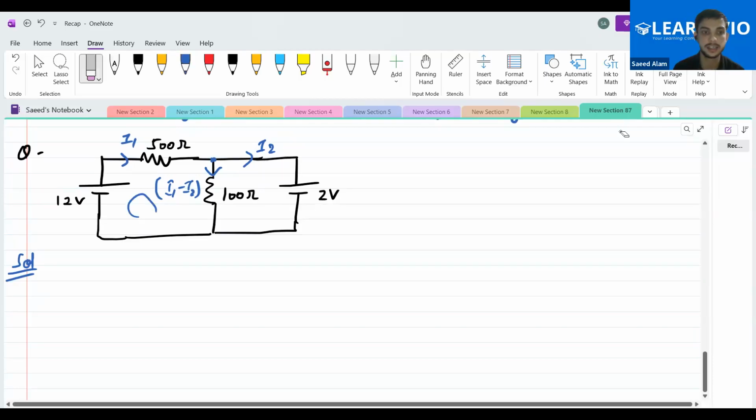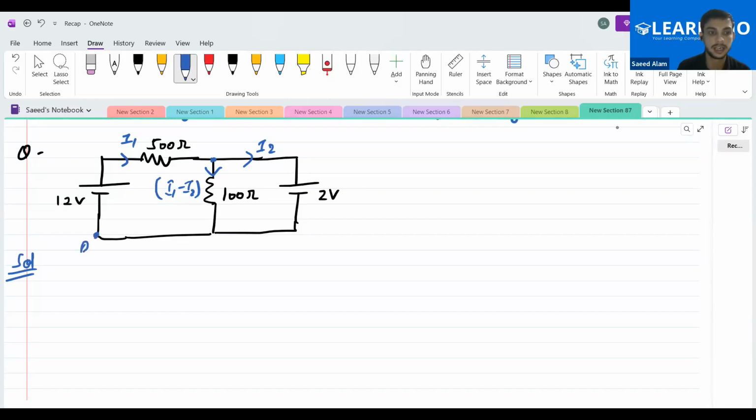Apply Kirchhoff's law in the first loop and in the second loop. What is the equation that we are getting in the first loop? Starting from any point, mark any point over here. Let me mark this point as A. I hope you had also marked this point. Yes. So just start from A. Rajan, tell me the equation for the first loop. Plus 12 V, plus VA, plus 12.